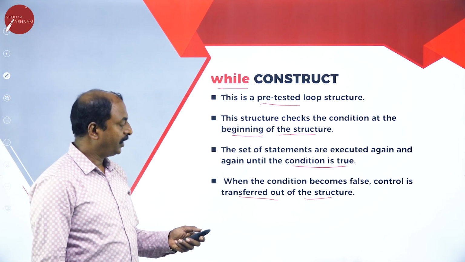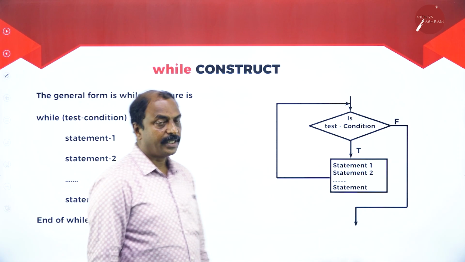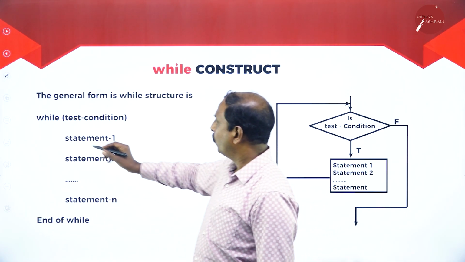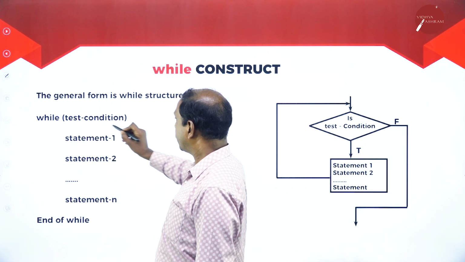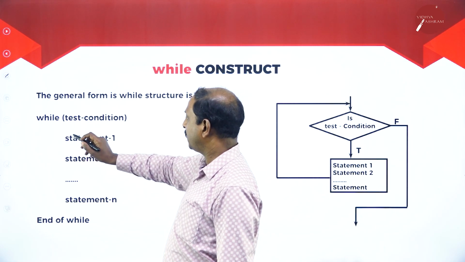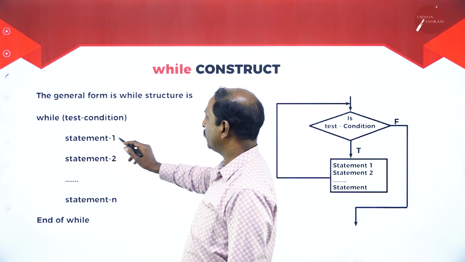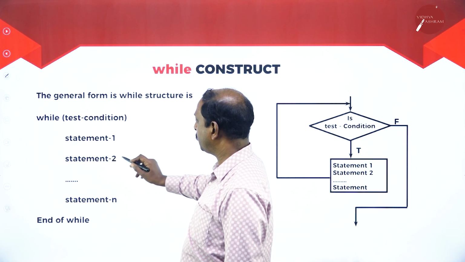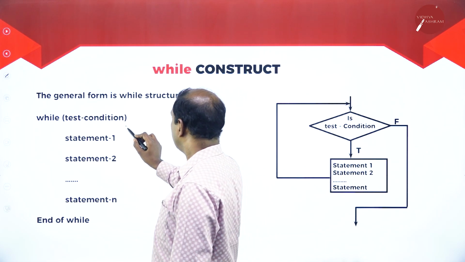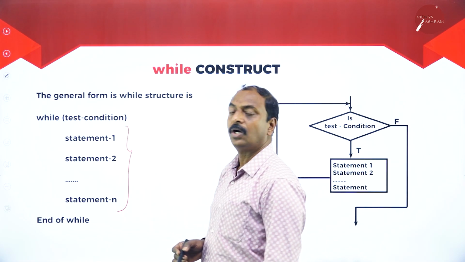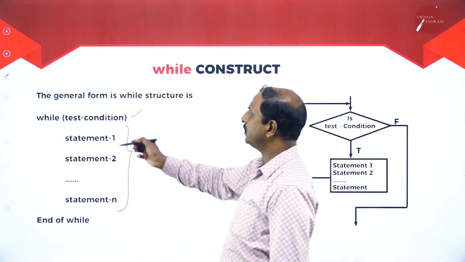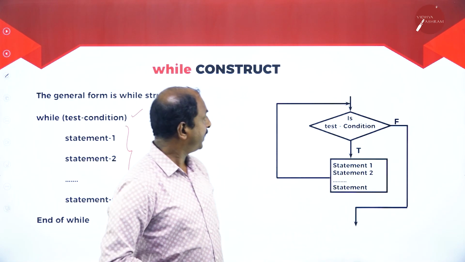Now let us see the syntax of this. The general form or syntax is: while is a reserved word, and then the test condition. If the condition is true, it executes statement 1, statement 2 and so many statements till end of while. So these set of statements are repeated until the condition is true. So this is the syntax of while construct.